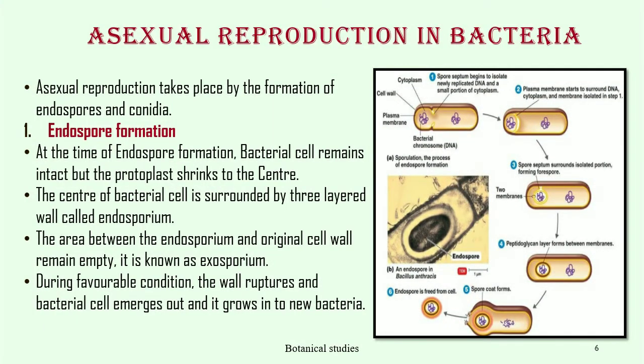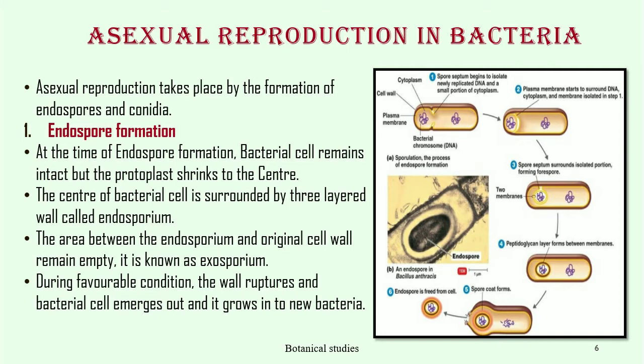Let us discuss asexual reproduction in bacteria. Asexual reproduction takes place by formation of endospores and conidia. First, endospore formation. At the time of endospore formation, the bacterial cell remains intact but the protoplasm shrinks to the center.